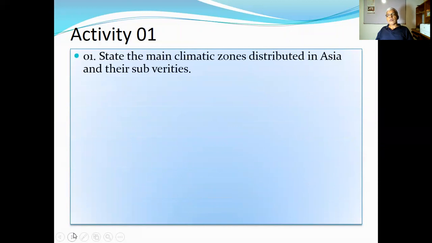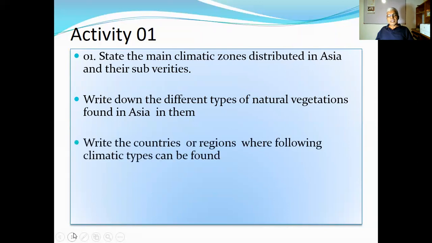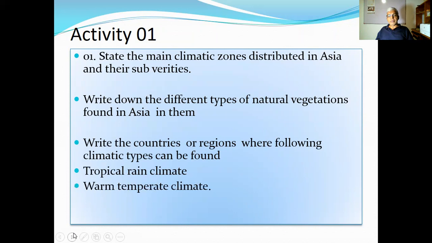Then small activities are also given before ending the lesson of this episode. State the main climatic zones distributed in Asia and their sub varieties. You can remember the table we discussed. That's what is referred to here. Write down the different types of natural vegetation found in Asia. Then write the countries or regions where the following climatic types can be found: tropical rain climate, warm temperate climate, and polar and tundra climate.